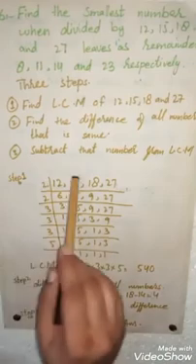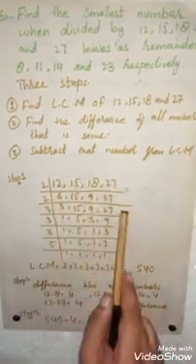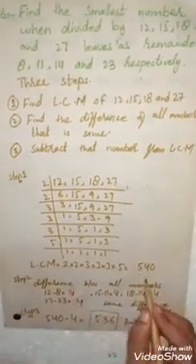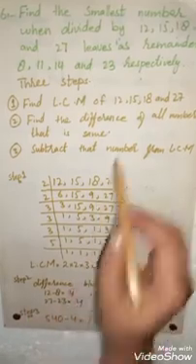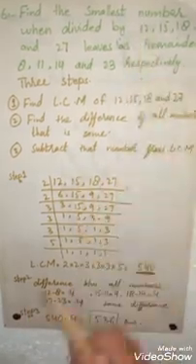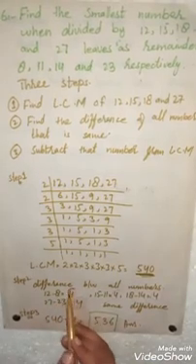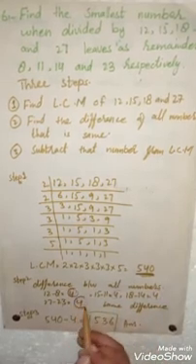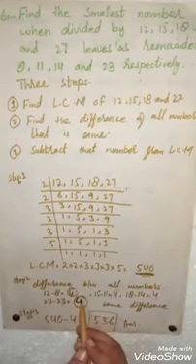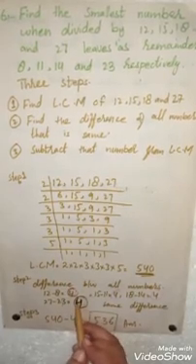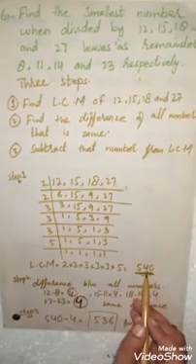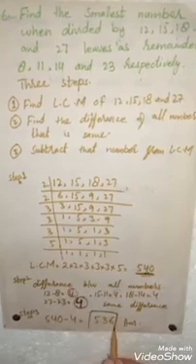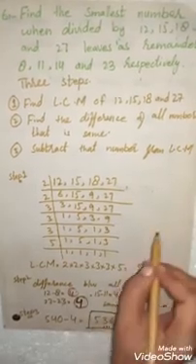Students, here in the first step you will find your LCM yourself. I have told you how to find your LCM. We got here our LCM as 540. For step 2, you will find the difference of these numbers with their remainders. First number is 12 and 8. When you subtract them, you will get 4. In this way, when you subtract all the numbers, you will get the same difference, 4. It means you have to subtract this number 4 from your LCM. So when you subtract 4 from your LCM, which is 540, you will get your answer 536. In this way you will solve your question number 6.